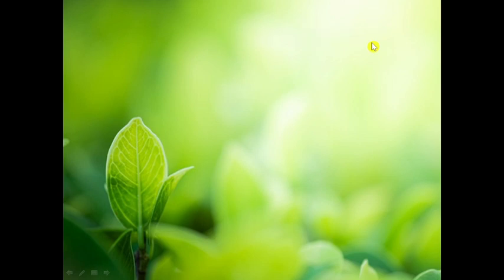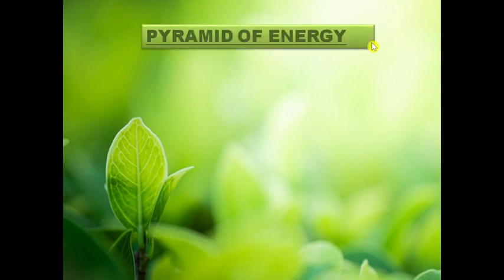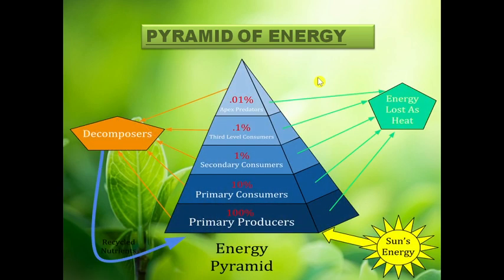Now the third type of pyramid is the pyramid of energy, which describes the functional role of the trophic level in an ecosystem. This is the most suitable pyramid, which reflects the laws of thermodynamics, with conversion of solar energy into chemical energy and heat energy, and it also depicts the loss of energy at each trophic level. Hence this type of pyramid is always upright with a large base and a pointed apex.